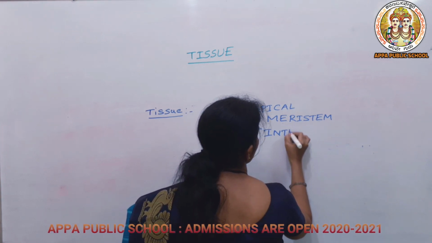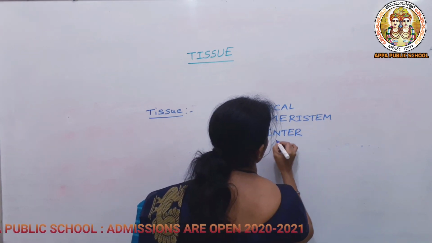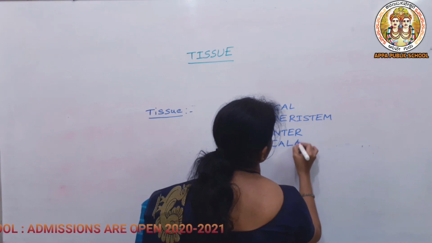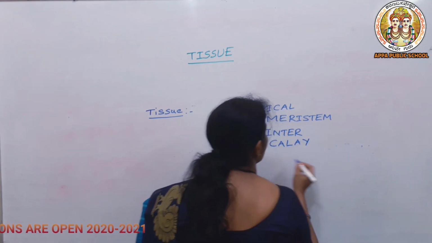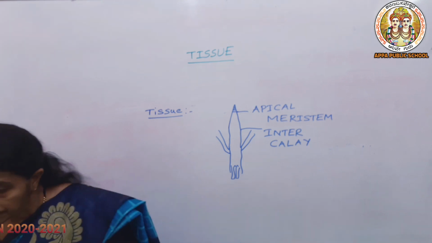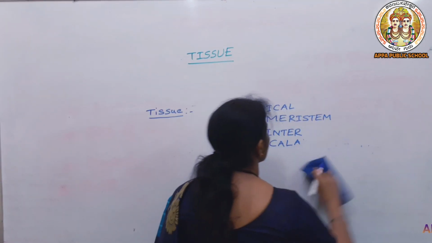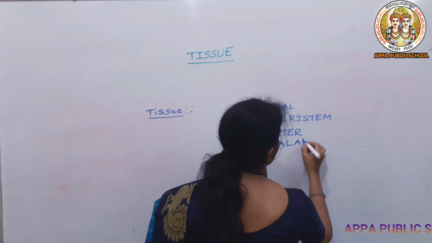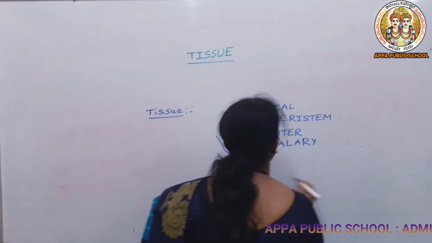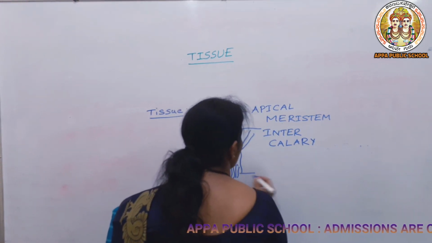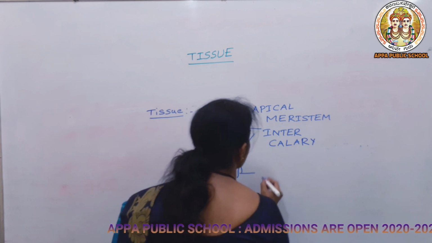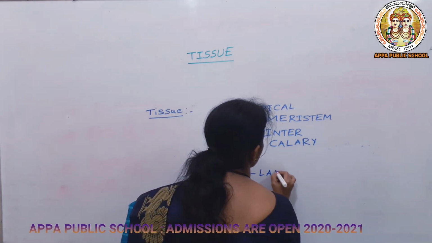Intercalary means it is present in between the nodes and internodes. And here at the last one, you can see at the base the lateral meristem.